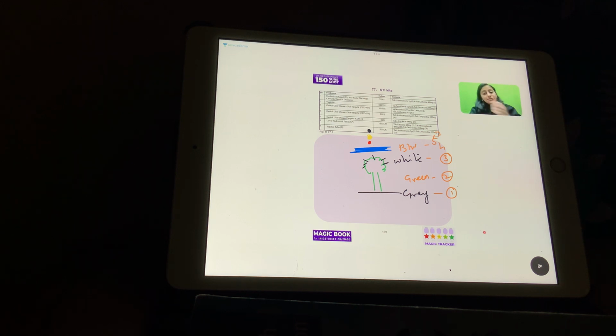Right, so that's a STI kit. It's gray, green, white, then blue, and then red, yellow, black. So that is the similarity between the IV cannula color coding and the STI kits. Here we don't start with the orange color. We directly start with the gray color.